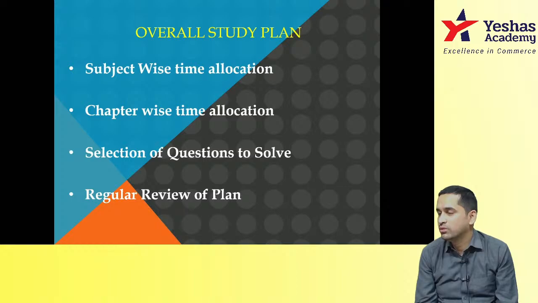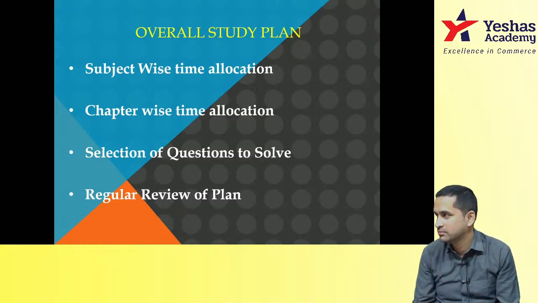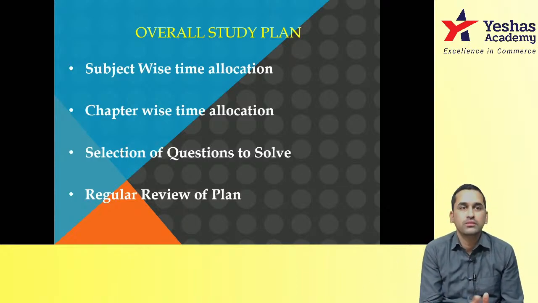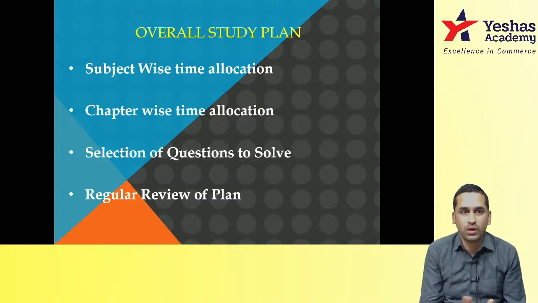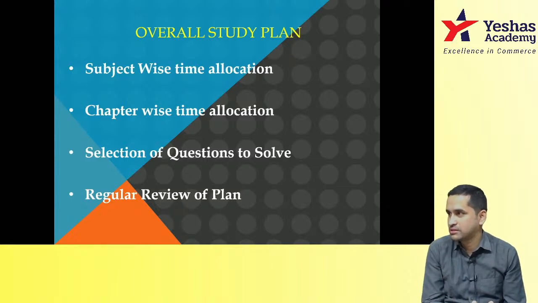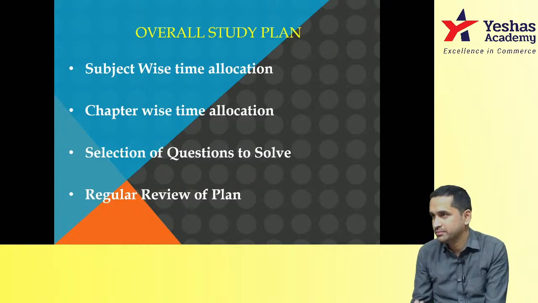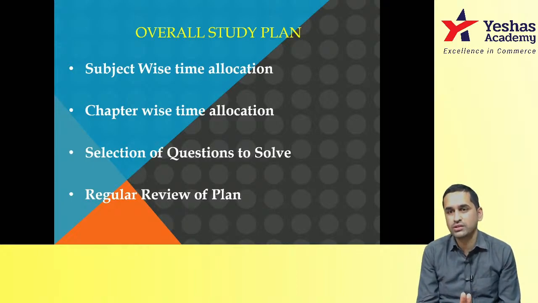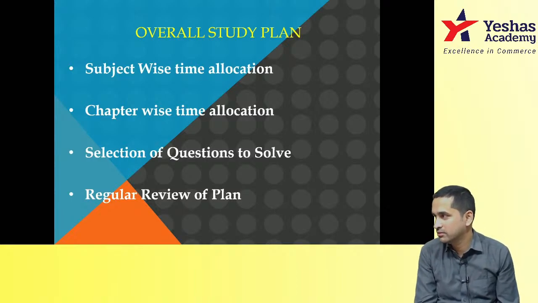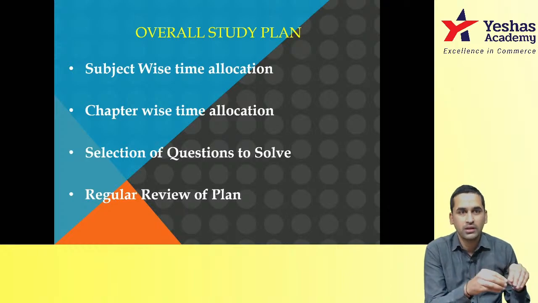So just to not bring in the group 1, group 2 discussion, I'll consider 6 papers for our discussion. From today till May 1st, if you count the total number of days, entire February, entire March, entire April, plus about 10 to 11 days, that's about 100 days at 10 hours a day, which is about 1000 hours in total, minus the hours that you need to attend the pending classes, to complete your pending videos to be watched, etc.